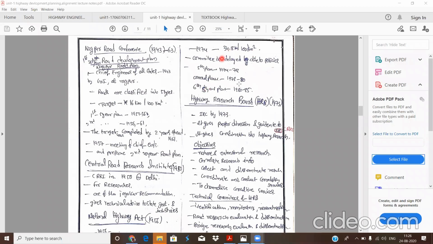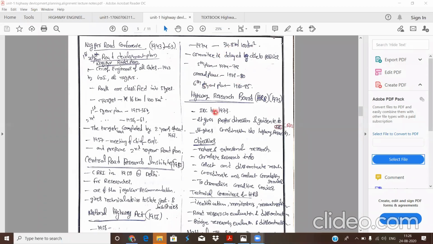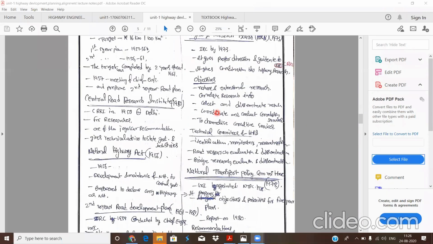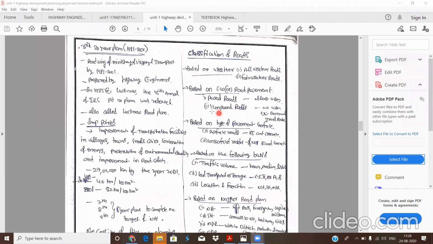But due to changes in policies, there was no further development committee, and also no finalization of another plan. So the second 20-year plan was continued up to 1981. After 1981, the third 20-year road development plan was formed.